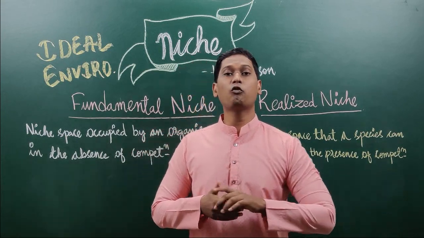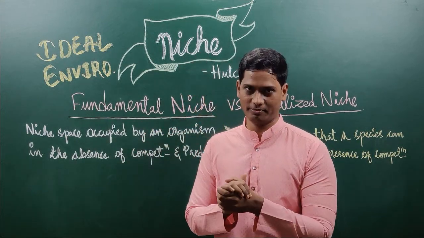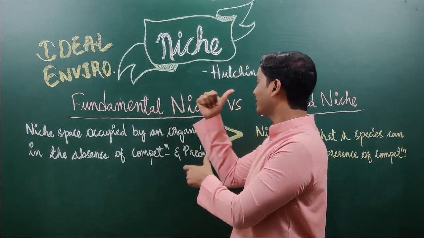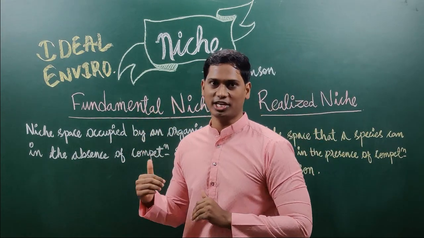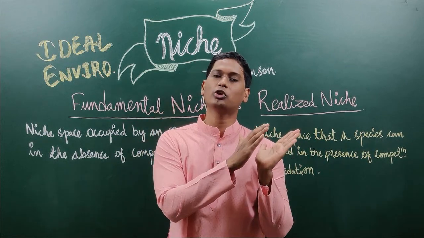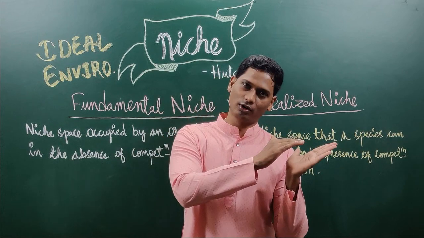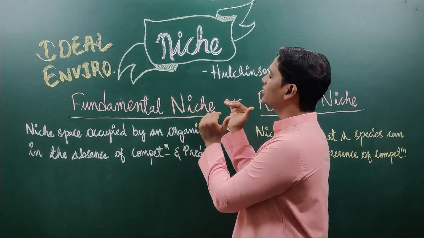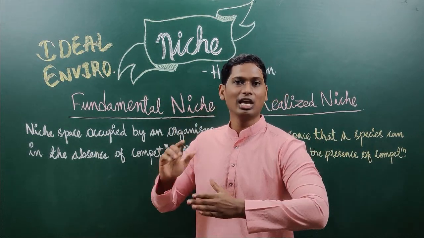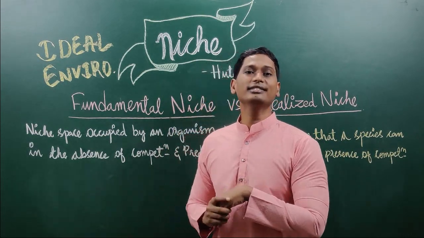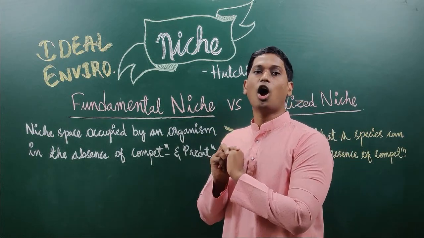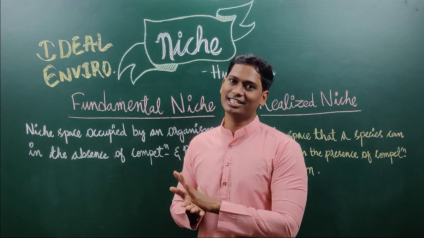First, let us understand what the word niche means before understanding fundamental niche and realized niche. Actually, fundamental niche and realized niche are the types of niche. I have discussed niche in detail as a separate video lecture. If you want, you can go through that also. But I am giving a short glance at what niche means according to Hutchinson. What Hutchinson says is, the multi-dimensional hypervolume of a species is called its niche.